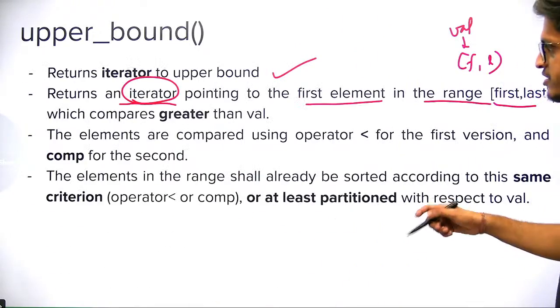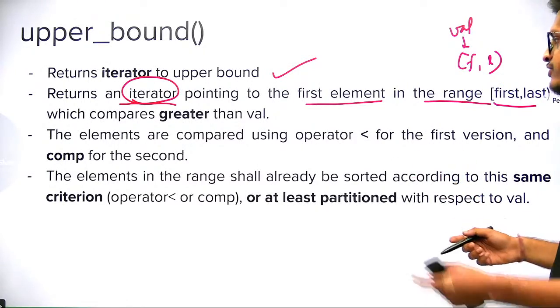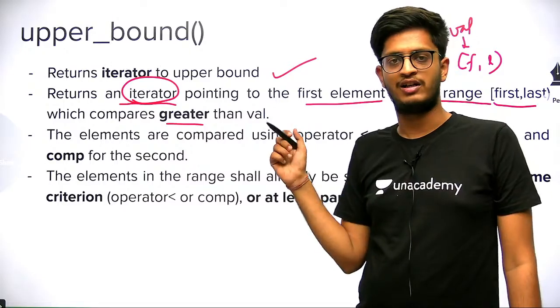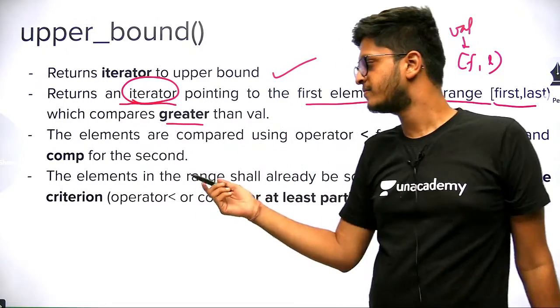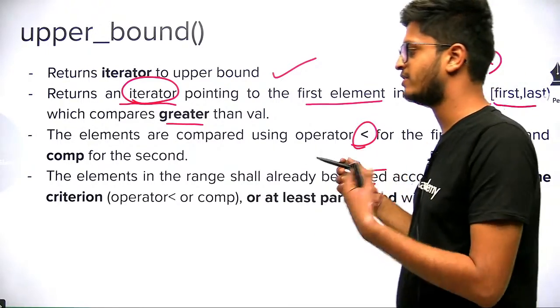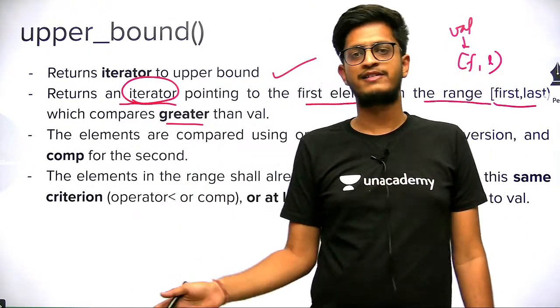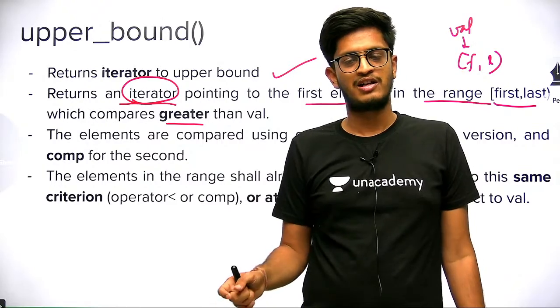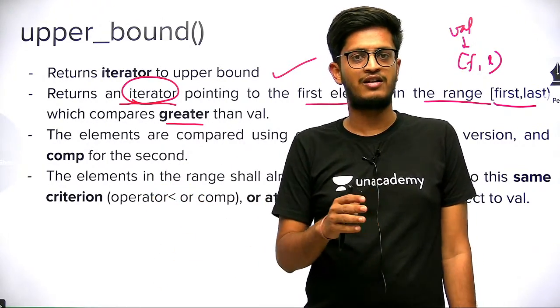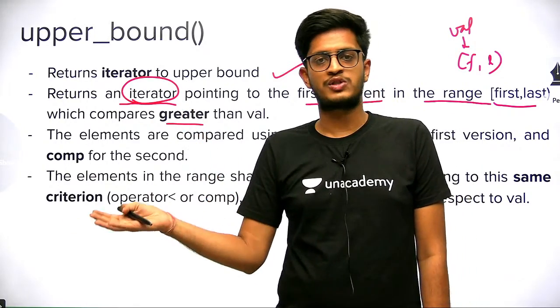So it will return an iterator pointing to the first element in this range which is strictly greater than val. This is what upper bound is. The elements are compared using the operator less than. Everything else is the same as binary search. If you are using the second syntax, you have to pass the comparator function. Otherwise you just have three arguments: the first iterator, the second iterator and the value you are searching for.